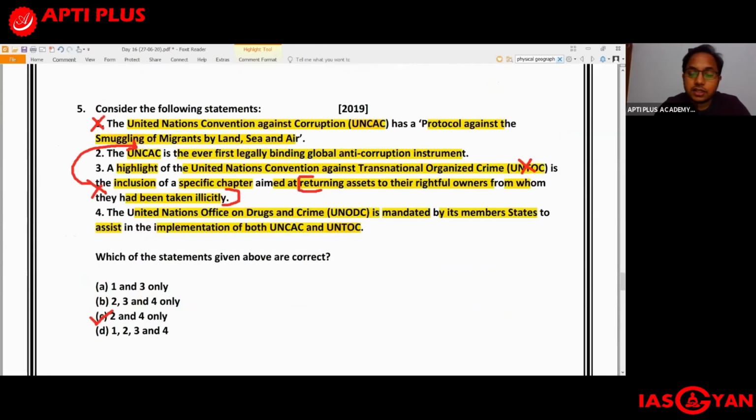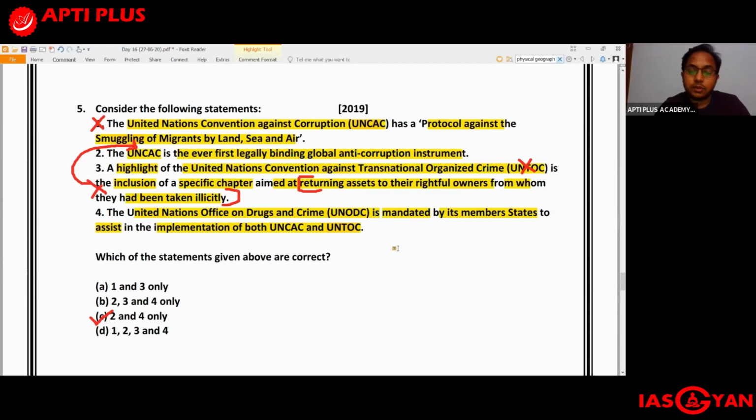The United Nations Convention Against Corruption, UNCAC, remember this one, and the other one is UNTOC, the United Nations Convention Against Transnational Organized Crime. And please remember, it is the United Nations Office on Drugs and Crime which implements both of these conventions.